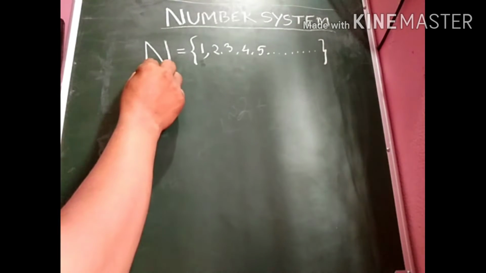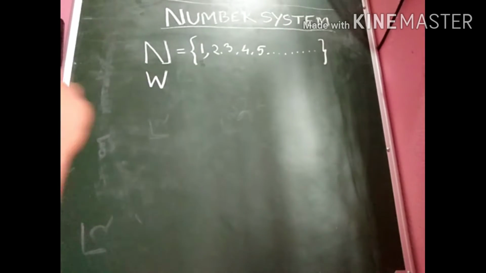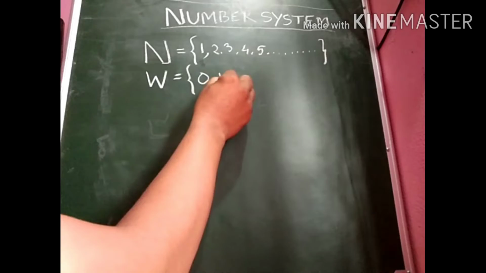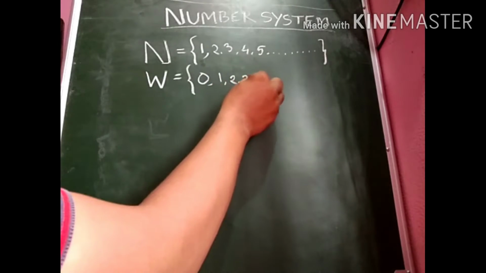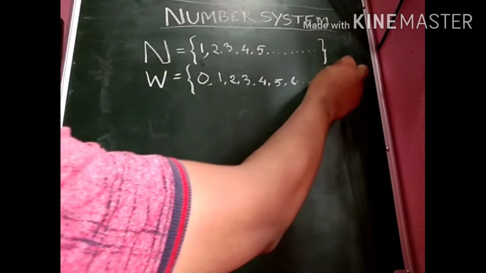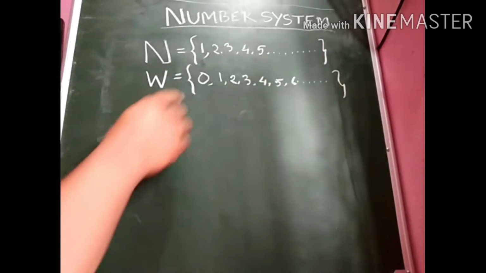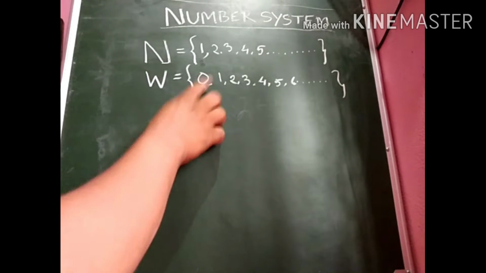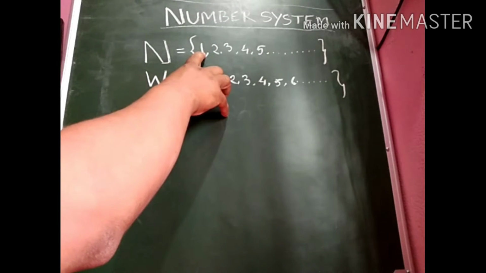Then comes your whole numbers. The set of whole numbers is represented by the letter W. It starts from the element 0 along with the other natural numbers. 0 is the smallest whole number, 1 is the smallest natural number.